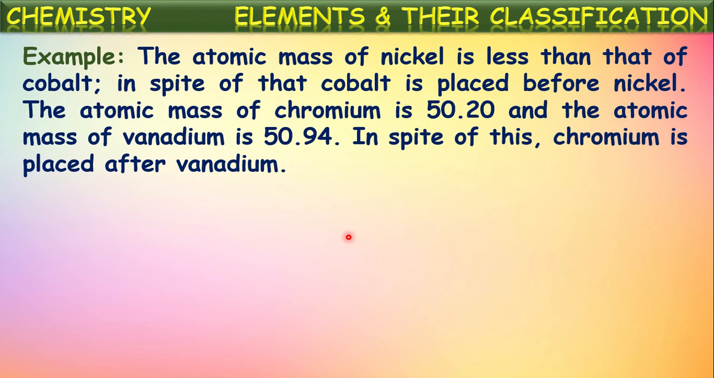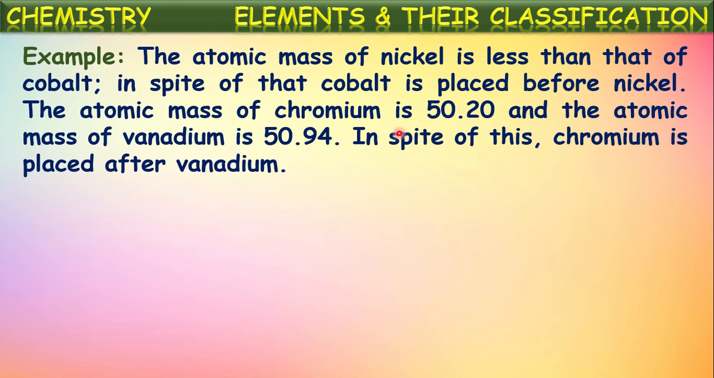So this is also considered as one of the drawbacks in the Mendeleev's periodic table. Yes, as we told, one more example they have given here, nickel and cobalt. The atomic mass of nickel is less than that of cobalt. In spite of that, cobalt is placed before nickel. Atomic mass of chromium is 50.2 and the atomic mass of vanadium is 50.9. See here, which is having lower atomic mass? Chromium. So it should be written first. In spite of this, chromium is placed after vanadium. Means first vanadium is written, then chromium is written.